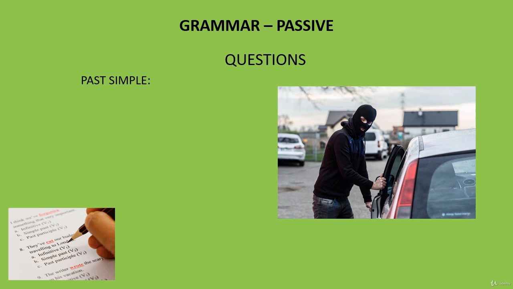Now we are going to make questions in past simple passive. Make a yes/no question from this. My car was stolen yesterday. Was your car stolen yesterday? The first part of the verb cluster, was, comes before the subject.